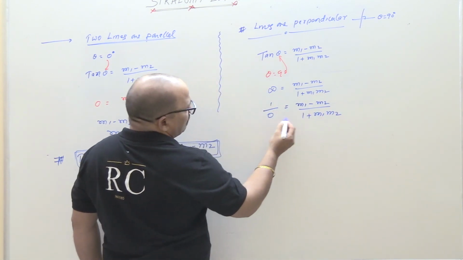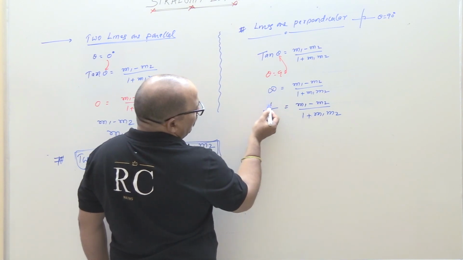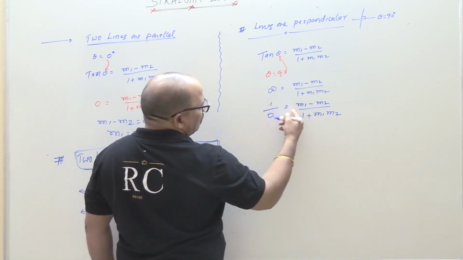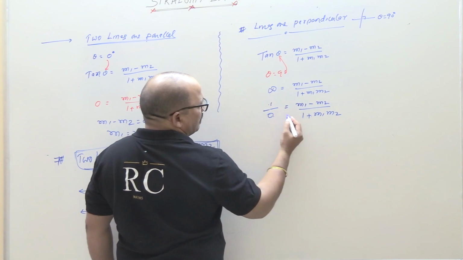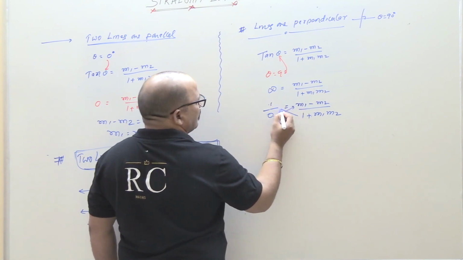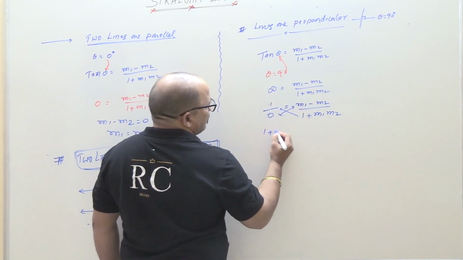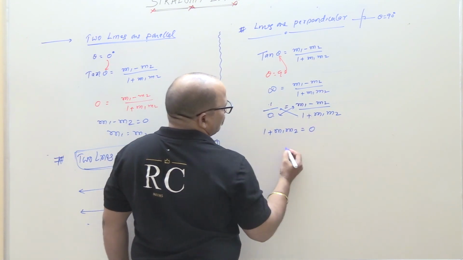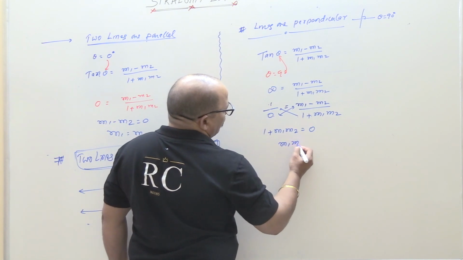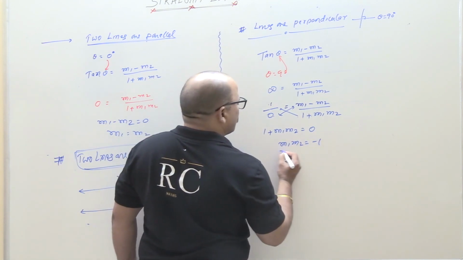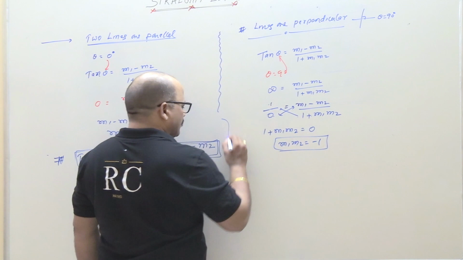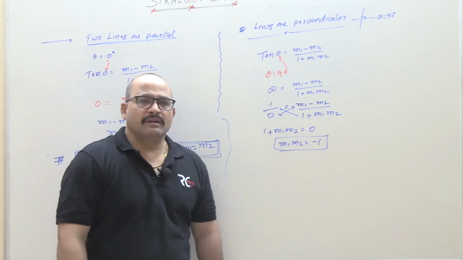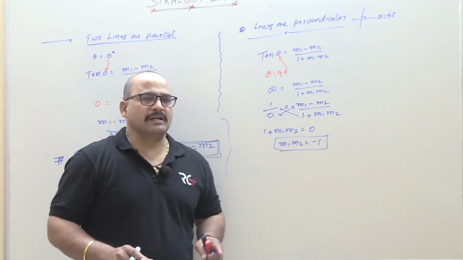Now students, cross multiply. The 1 will go to the numerator and the 0 to the other side, cross multiply just like this. So 1 plus m1 m2, and 0 into anything is 0. Therefore m1 m2 is equal to minus 1. Most important, today also a big learning point: parallel condition and perpendicular condition.